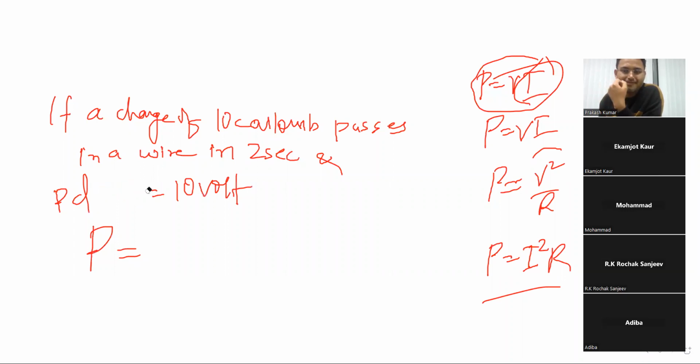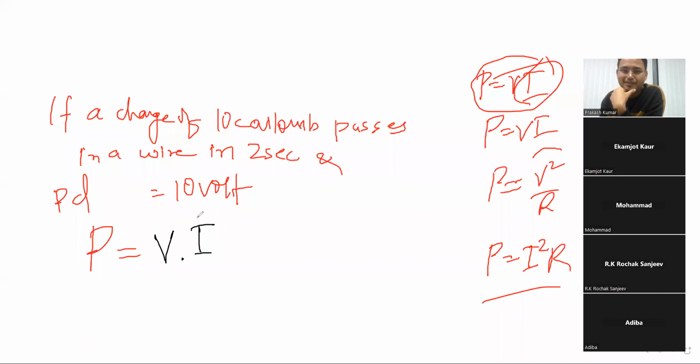20. Mohammed, 50 how watts, how have you calculated? 20 kilowatt. Show it on your camera and tell me. Sir, 10 into 2 plus 10. Power, Mohammed, why are you saving data?